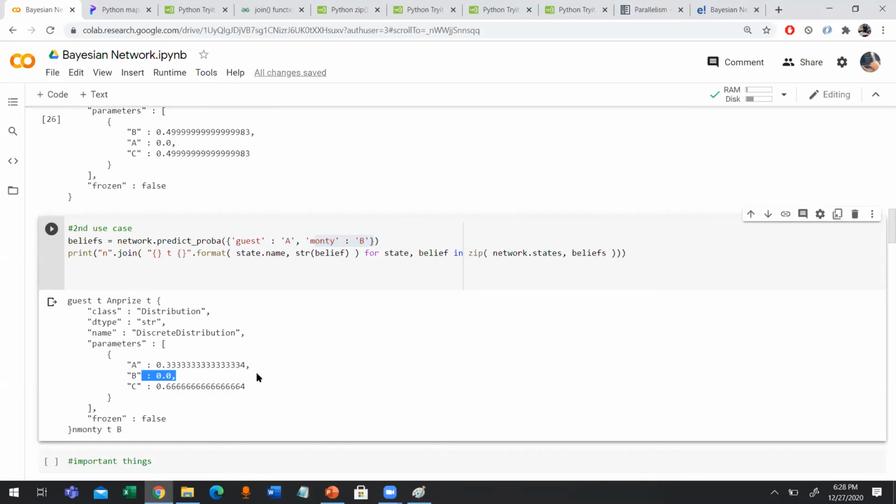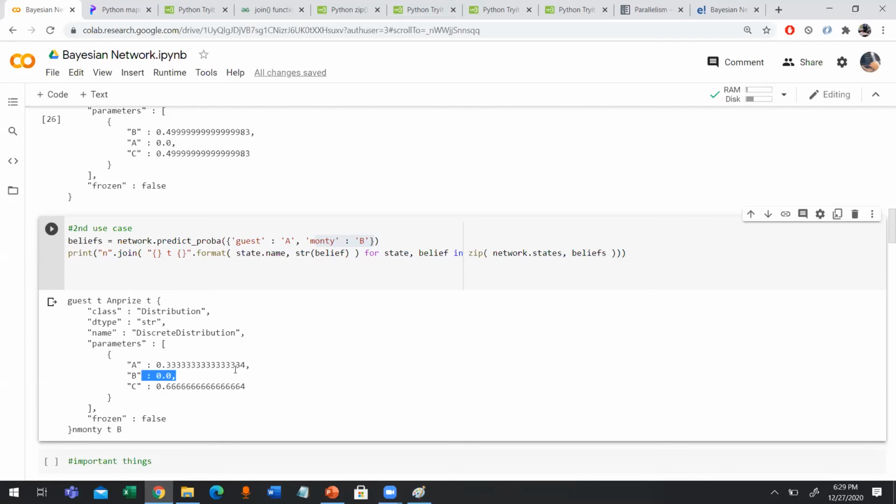Now why is this 0? Again I am repeating. Monty has selected door number B and the guest has selected door number A. Like I mentioned earlier, Monty will never pick the door which contains the prize. So as we know, Monty has picked door number B, which means that the prize is definitely not behind door number B, right? That's why this probability is 0.